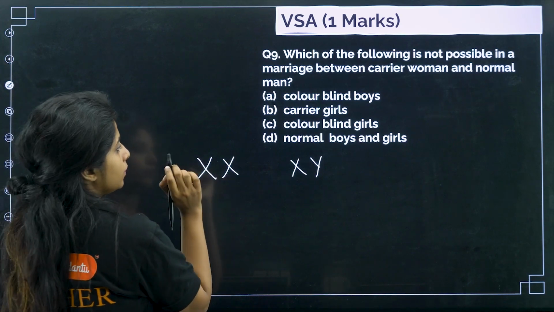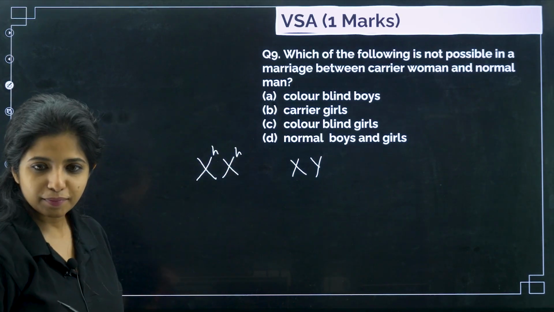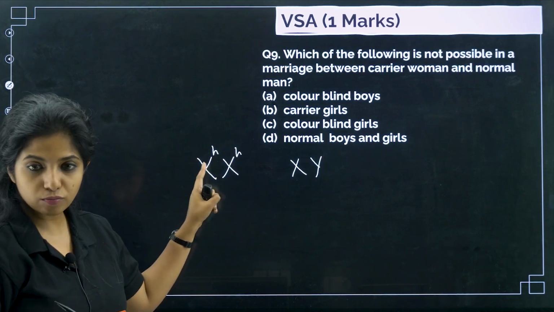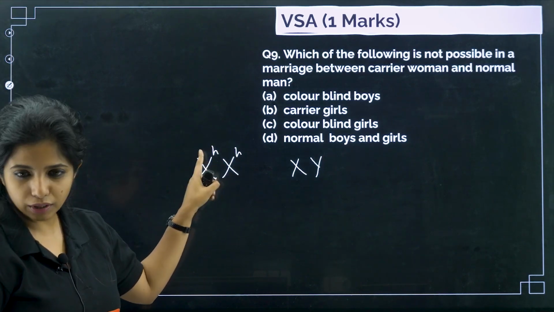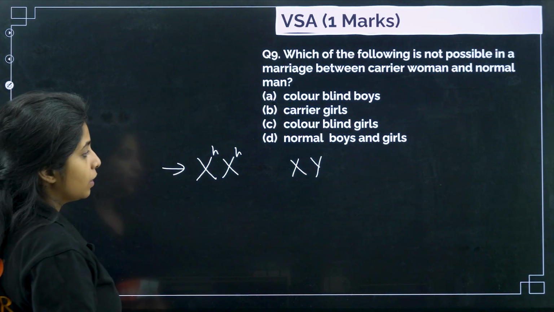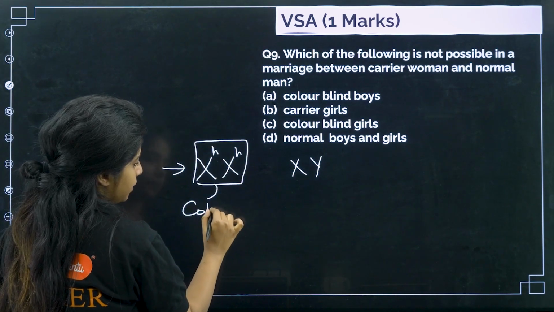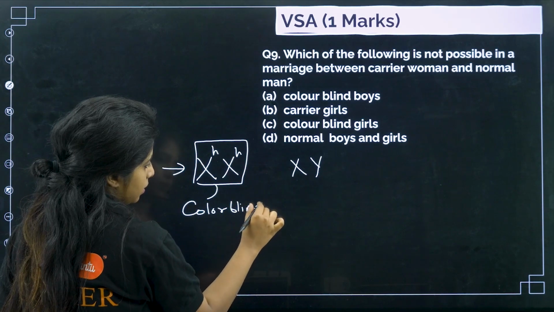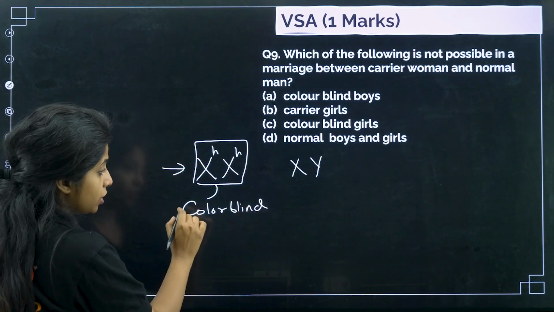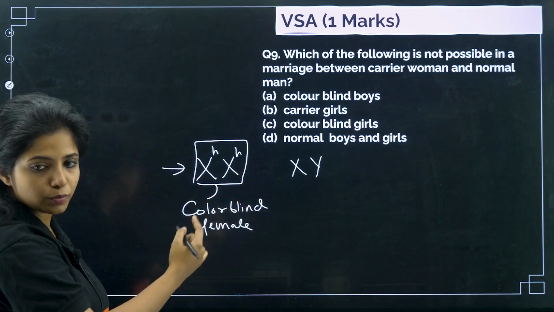If the person has both the X chromosomes having a mutation, which is why this particular person will be known as colorblind. She is a colorblind female, because both X chromosomes are affected.